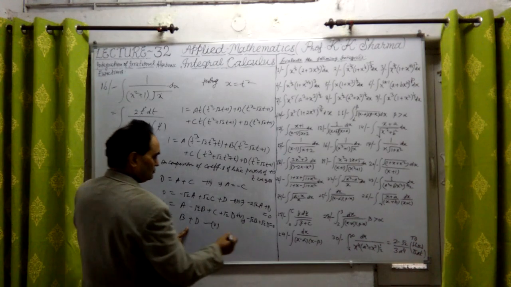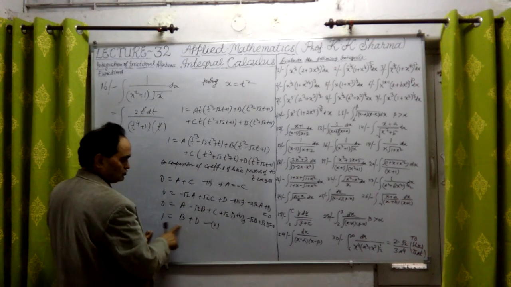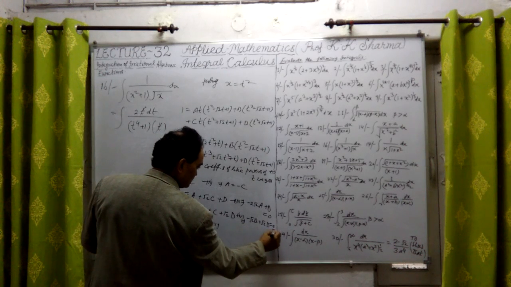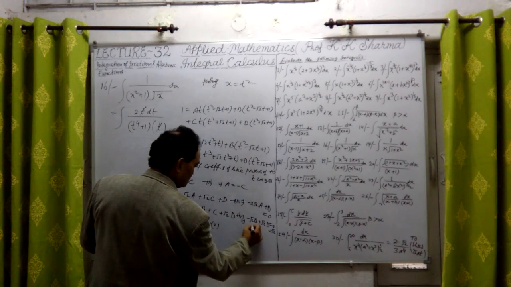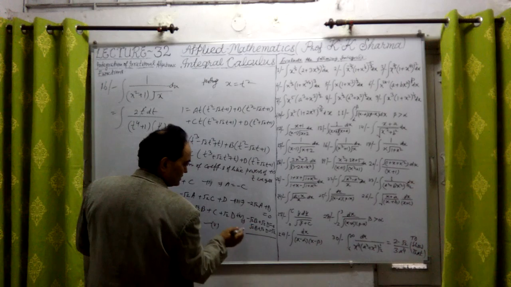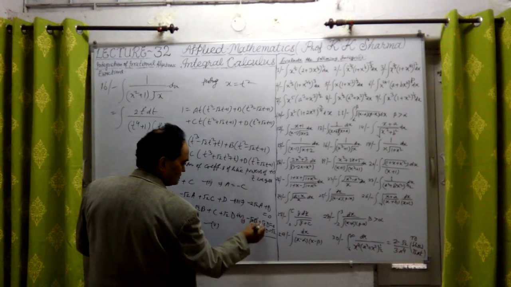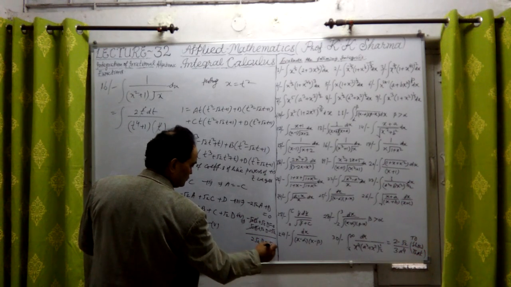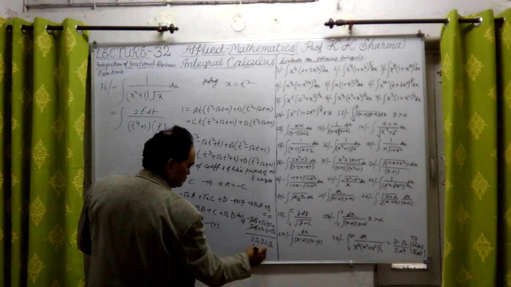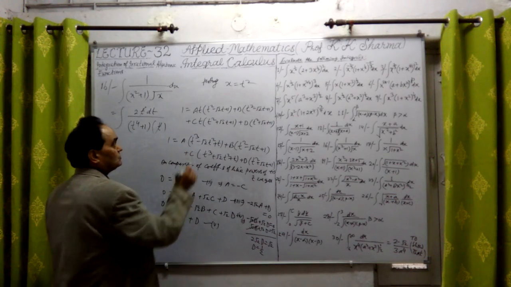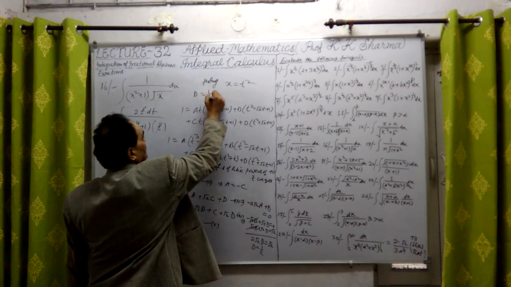Now b plus d equal to 1. If I multiply this by under root 2, it will be under root 2 is equal to under root 2b plus under root 2d. If I add, on addition we get this cancelled out. It will be 2 root 2d equal to under root 2. So d is equal to 1/2 only, because root 2 will be cancelled out. d is equal to 1/2.